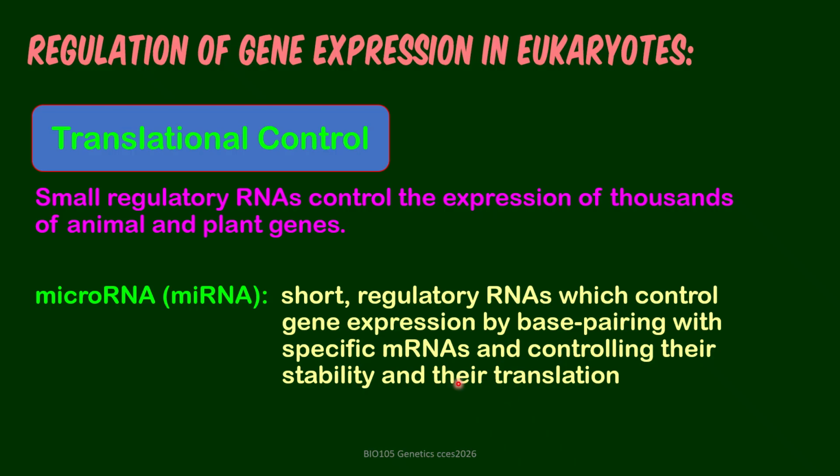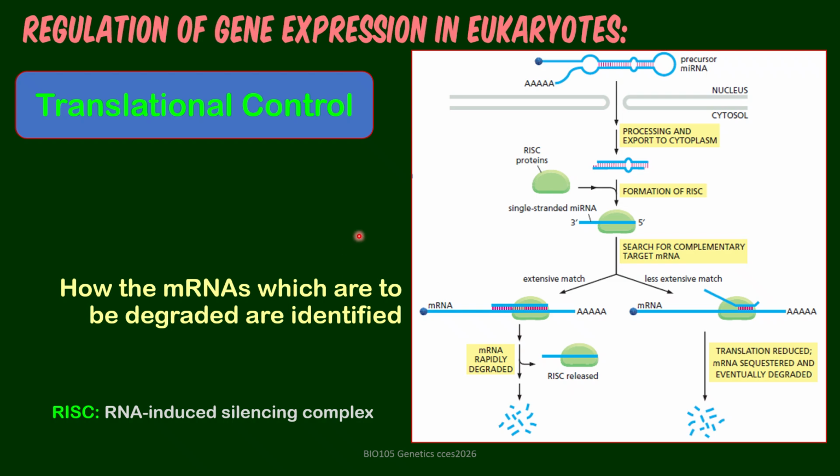Here we have the role of some small regulatory RNAs in regulating genes. And we are introducing here the microRNA or miRNA. Here's the picture that shows you how miRNA can take part in that process. We have a precursor microRNA formed inside the nucleus, and once it is processed into mature form, it's exported to the cytoplasm.